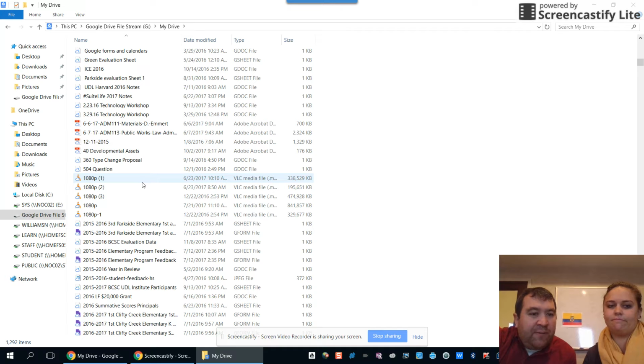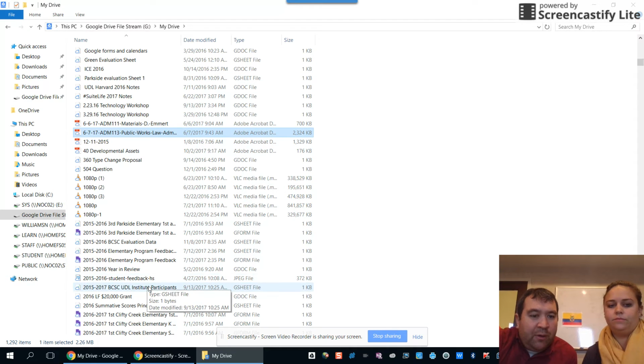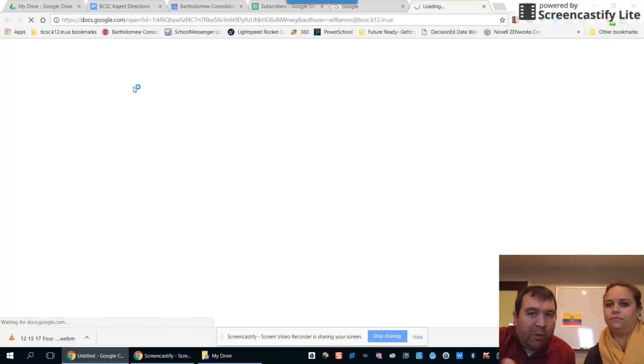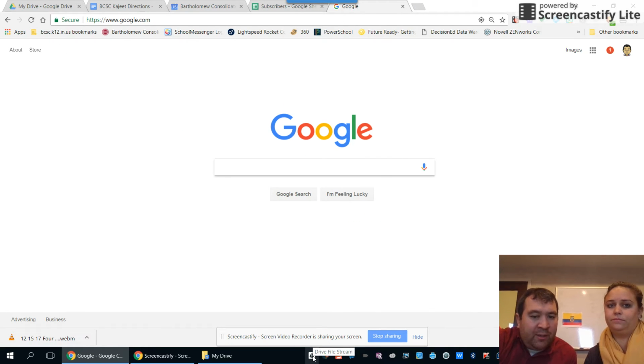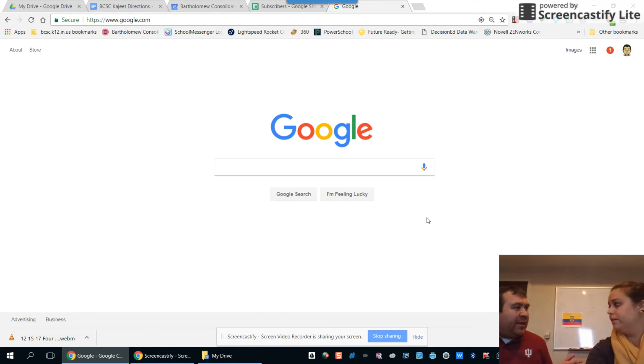If you open a PDF, it's just going to download it to your computer, or at least bring it up on that application. If you go into a Google Doc of some sort, then it will pull it up on the web-based application. So it's just another way to look at it. There's also a shortcut for it down here that will show all of your downloads. And it'll be pushed out, so you may see a pop-up where you have to log into it, but that's what it is.